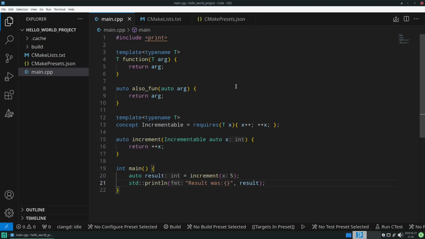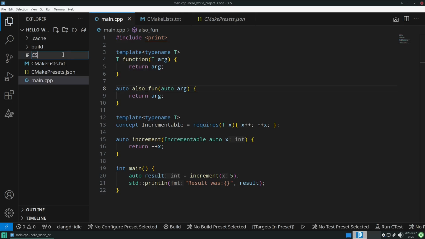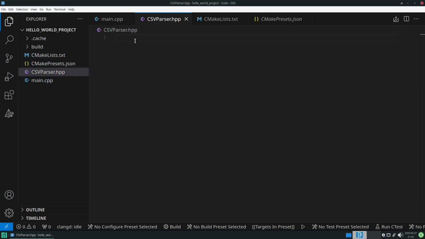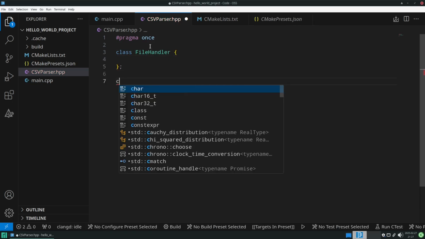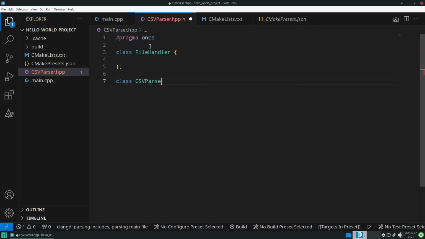This video I want to do something more practical and write a CSV parser. And for that we first need to come up with an interface. And I thought that we would do two separate classes. One is a file handler that handles the file access, and the other one would be the CSV parser that would only be concerned with the parsing and not with the file access.